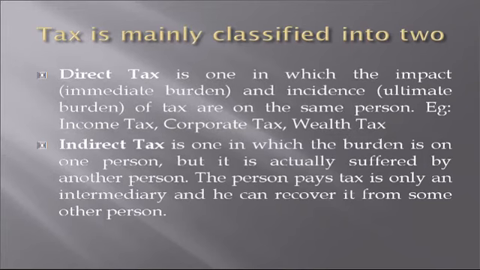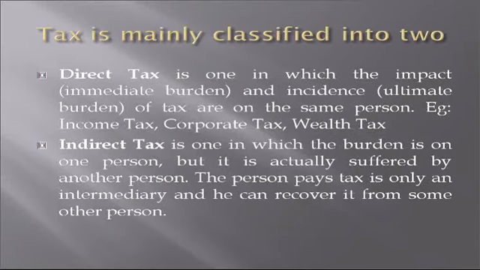Next, the tax is mainly classified into two. There are two classifications of tax. They are direct tax and indirect tax. The direct tax is one in which the impact and incidence of tax are on the same person. Impact means immediate burden and incidence means ultimate burden. For example, income tax, corporate tax, wealth tax, etc.